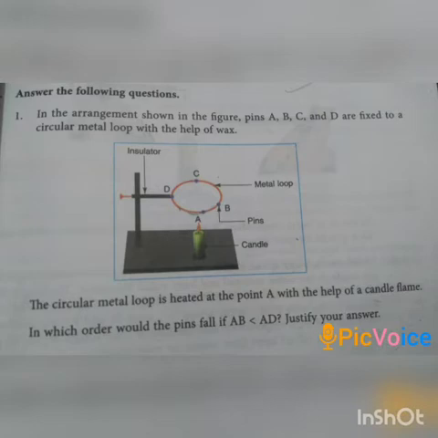In question number 1, there is a picture in which there is an arrangement of pins A, B, C, and D. They are fixed to a circular metal loop with the help of wax. The circular metal loop is heated at the point A with the help of a candle flame. In which order would the pins fall if AB is smaller than AD? Now you have to justify your answer. That means you have to give reason for your answer.